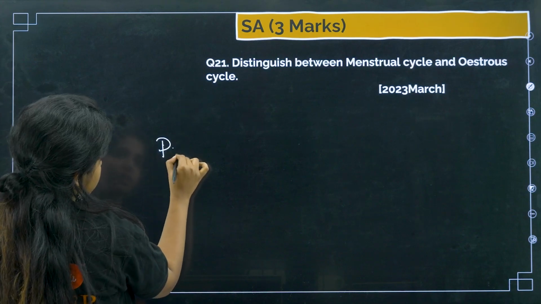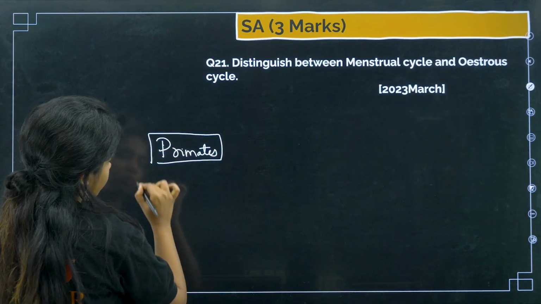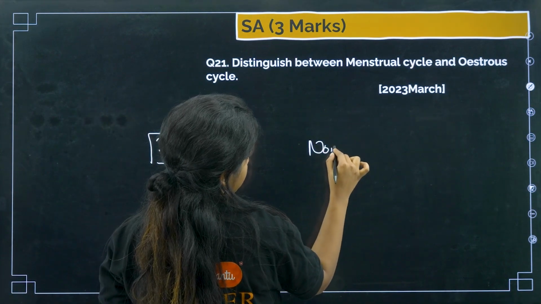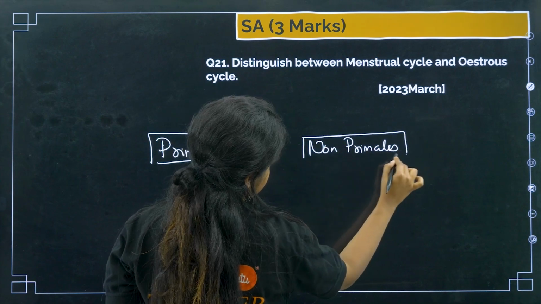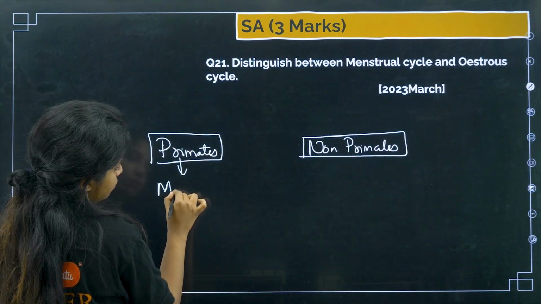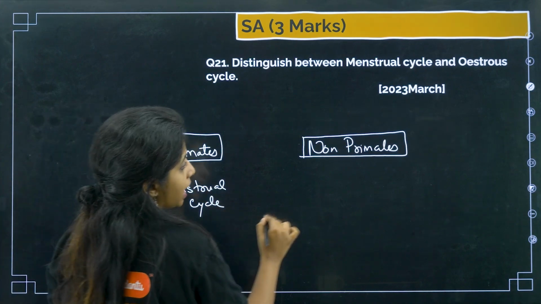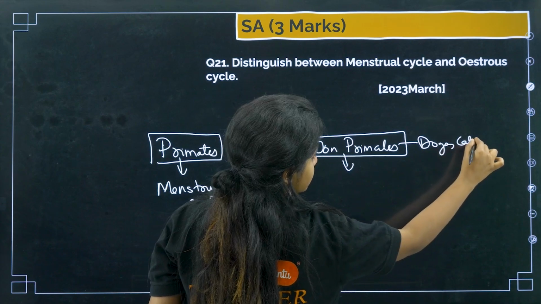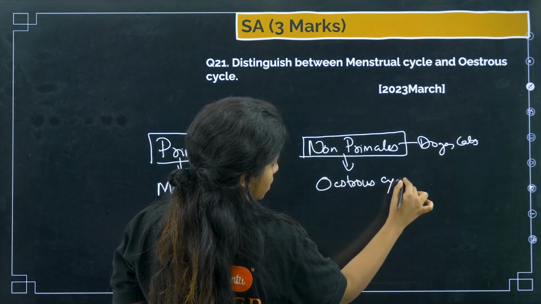We call ourselves primates. Our brain's capacity, our brain size, everything is very much larger than non-primates. So primates have a cycle known as the menstrual cycle, whereas for non-primates such as dogs, cats, etc., there is something known as the estrous cycle.